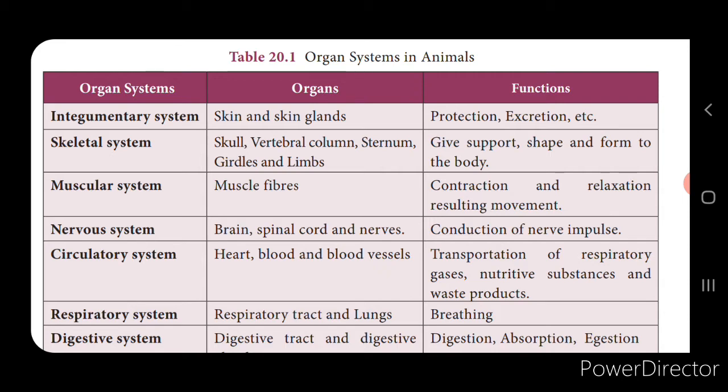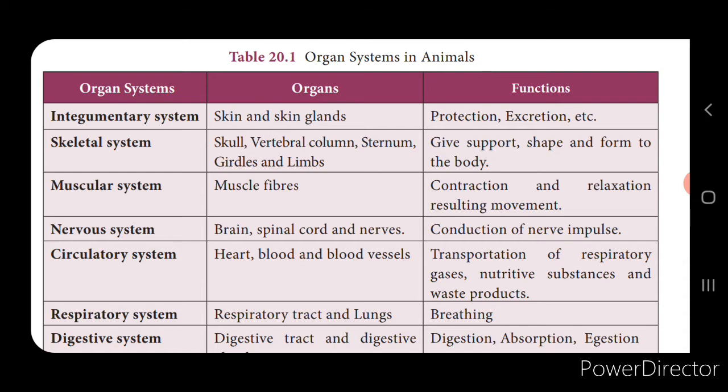The next is the skeletal system. Here the skull, vertebral column and the limbs come under this organ system. You know very well that it gives shape and form to the body, isn't it? The next one is the muscular system, which consists of various types of muscle fibers, and this helps in the movement of the body, isn't it? The next is the nervous system, and this consists of brain, spinal cord and the nerves, and it helps in the coordination or the conduction of the nerve impulse from one place to the other.